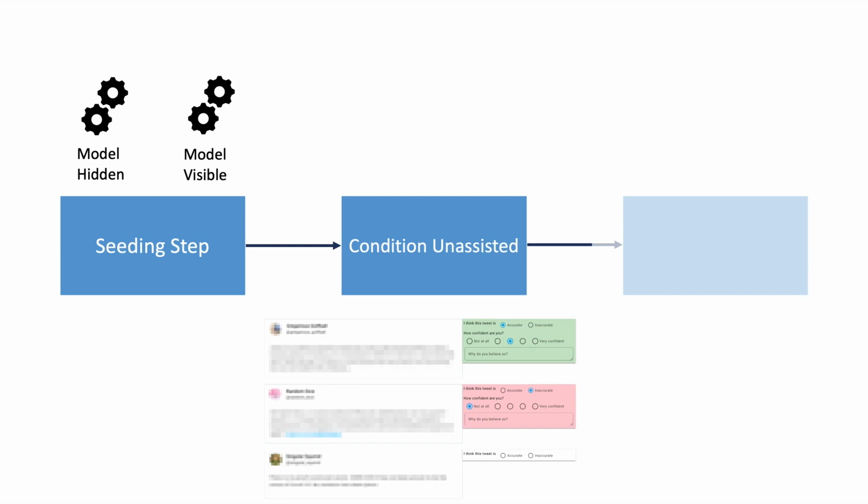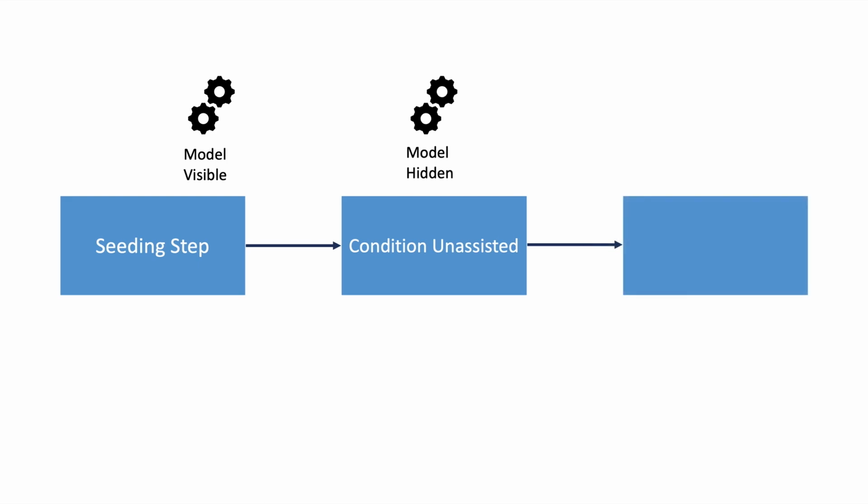However, the experimental platform had under the hood used the user's personalized model hidden to predict the user's assessment of each tweet on this feed. It's just that the user couldn't see the predictions, hence the name hidden. As the user assessed more tweets on this feed, model hidden evolved, and so did its predictions. After completing condition unassisted, the user was redirected to the third step, condition assisted.